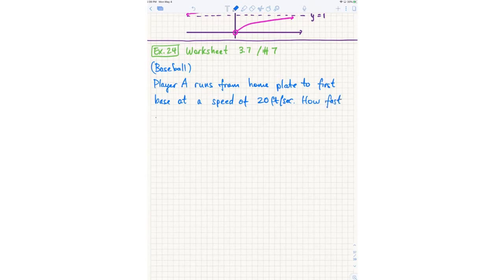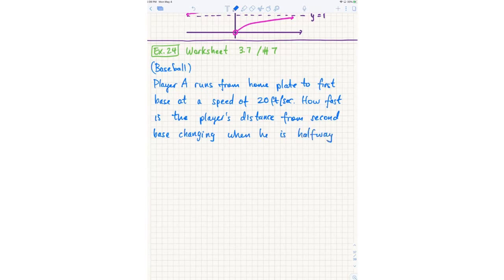How fast is the player's distance from second base changing when he is halfway to first base?